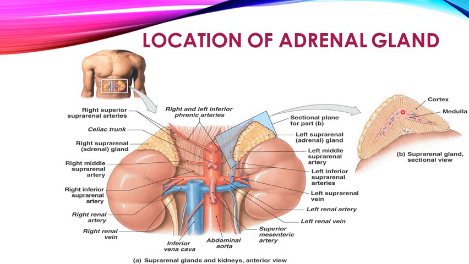So on gross examination of a section of an adrenal gland, there are two concentric portions: the outer peripheral thickest one is the adrenal cortex, and the one located internally, which is thin as compared to the cortex, is the adrenal medulla.